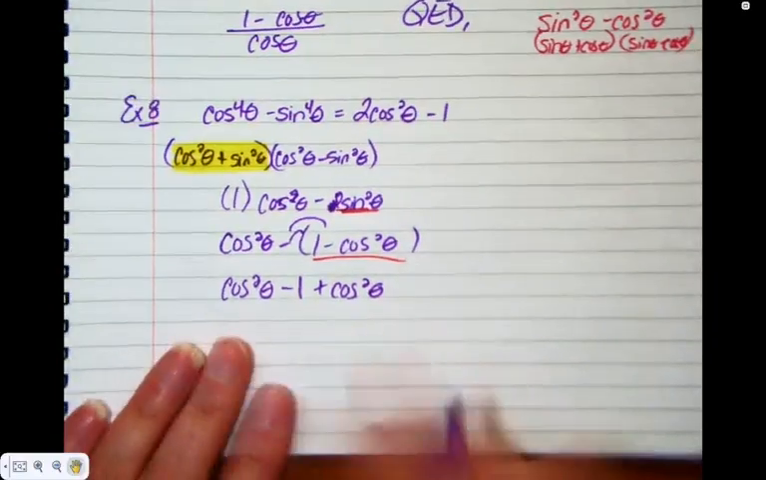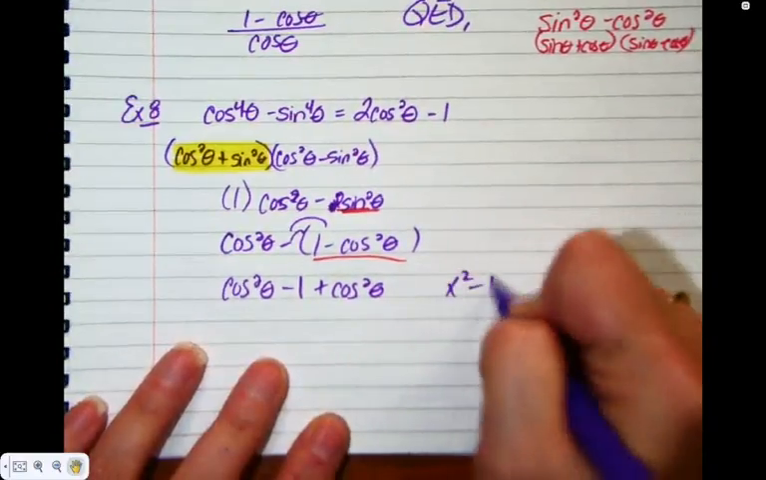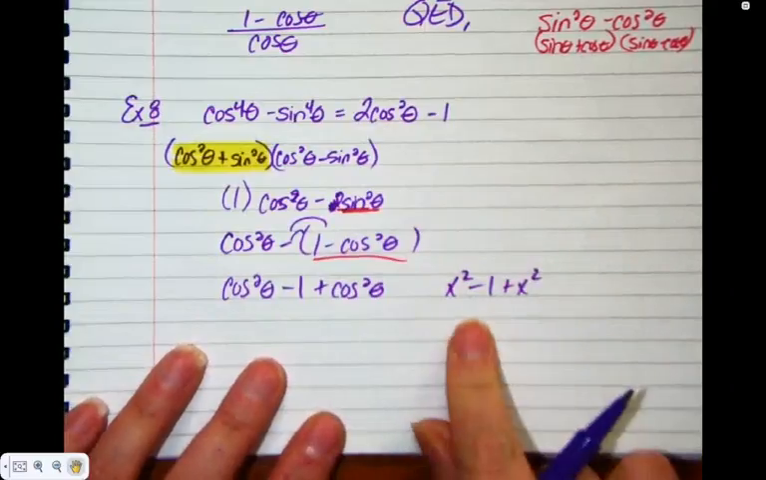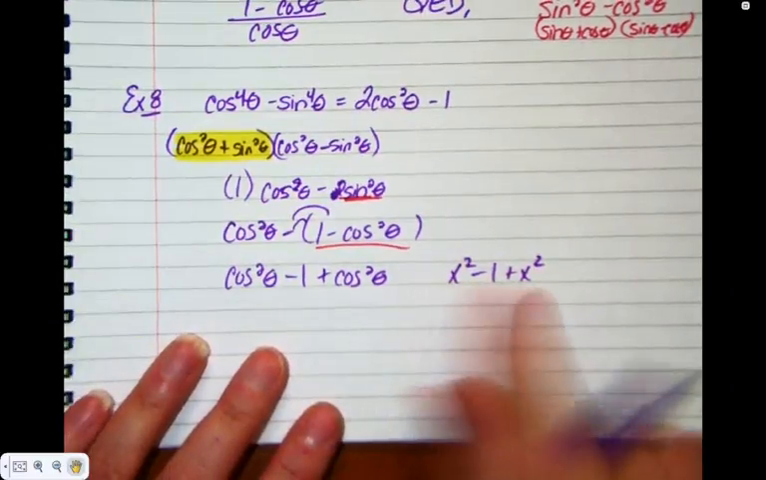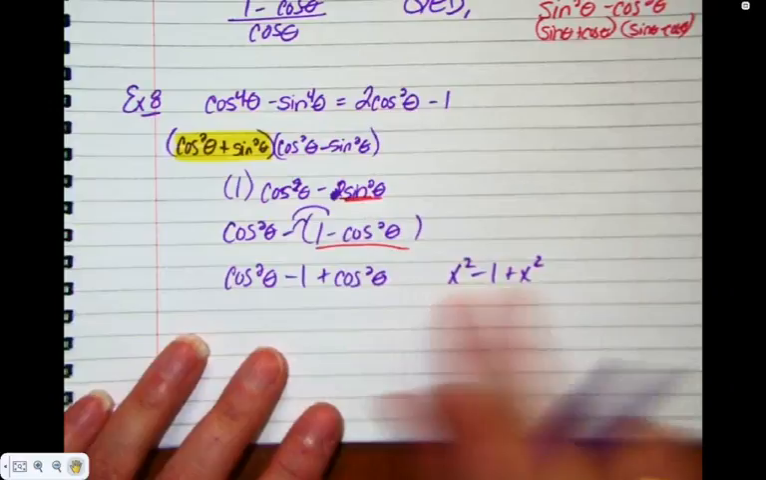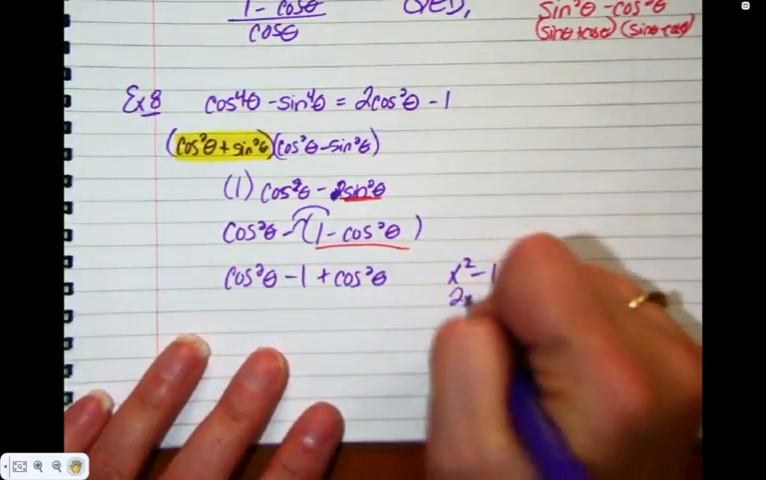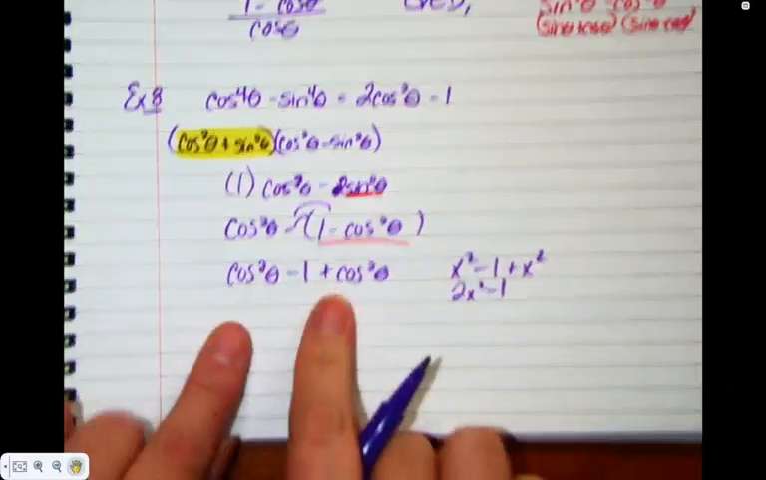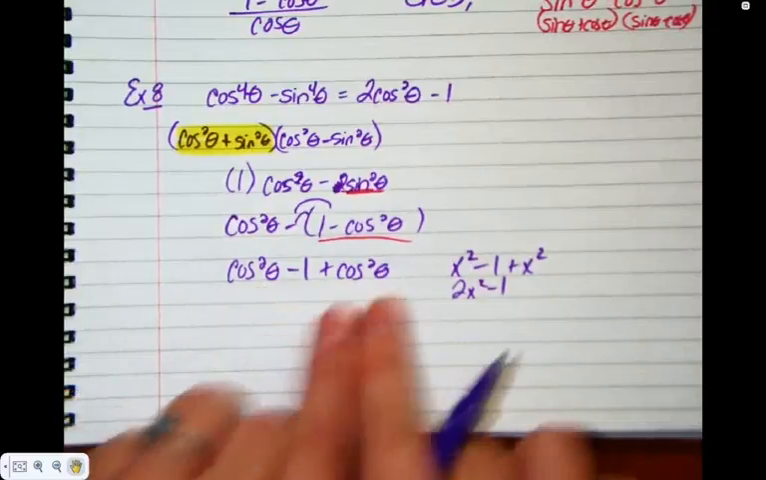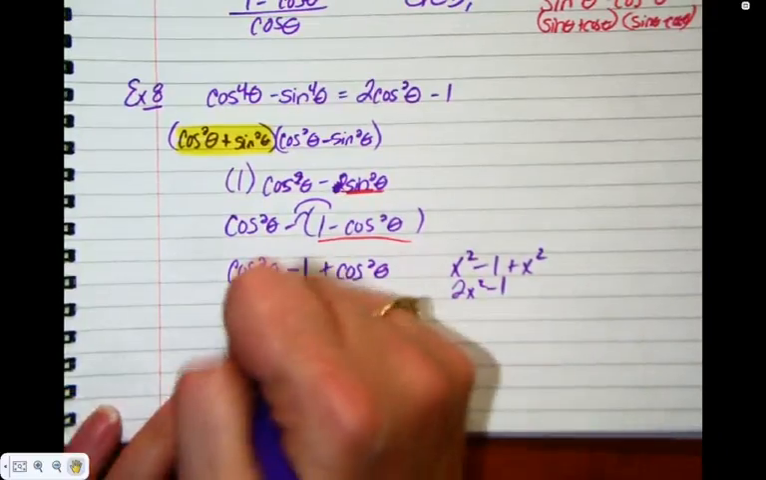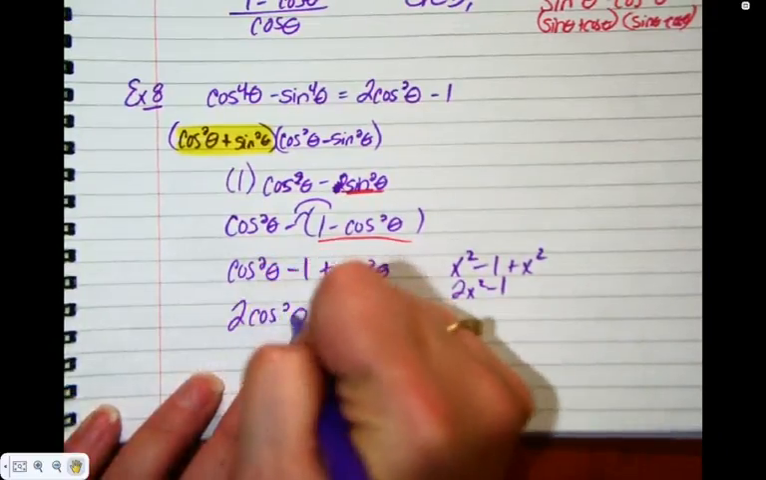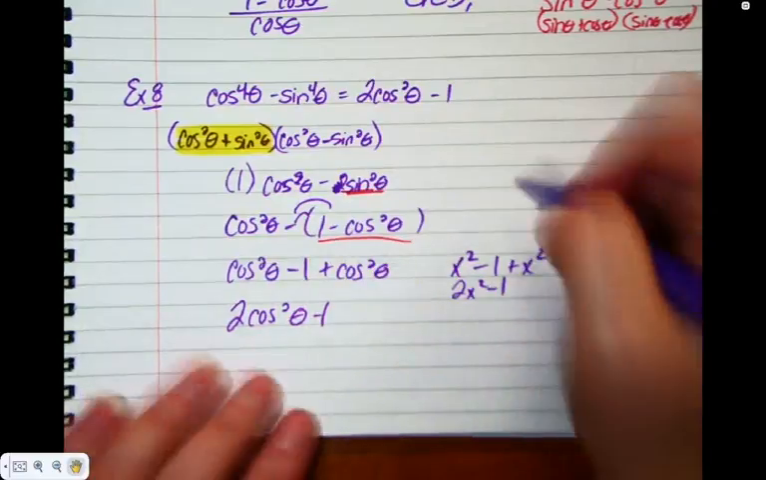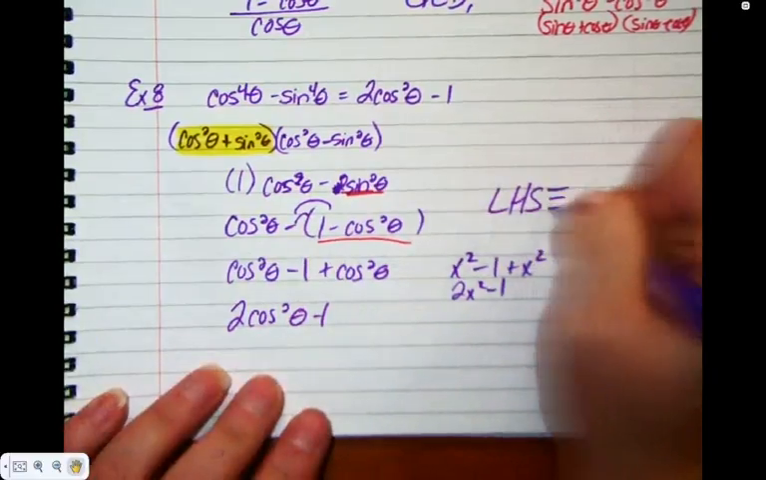And these are just like terms. So this is like if you had x squared minus 1 plus x squared. What would you want to do with it? You'd want to put together the like terms. So you would say x squared and x squared is 2x squared minus 1. Same deal over here. If I have 1 cos squared and another cos squared, I have 2 cos squared minus 1. Happy dance.